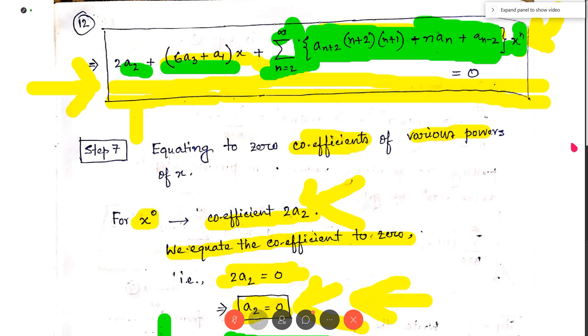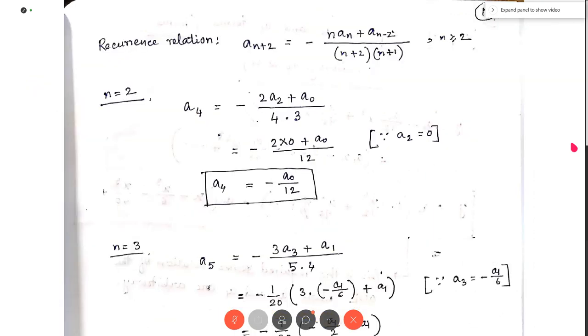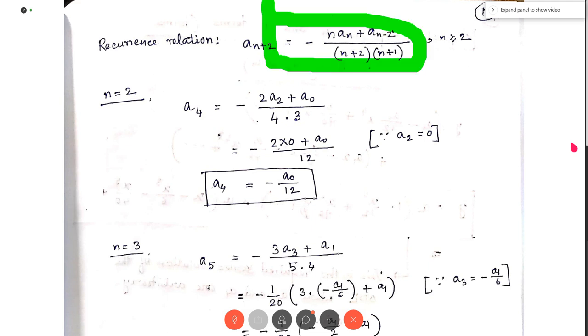Okay, so we are going to the next page. Here I have written the recurrence relation again: a(n+2) equal to this. This is the recurrence relation which is valid for n greater than or equal to 2.